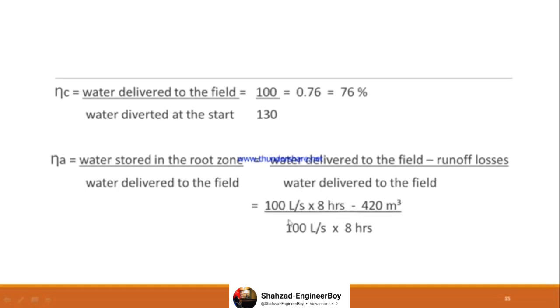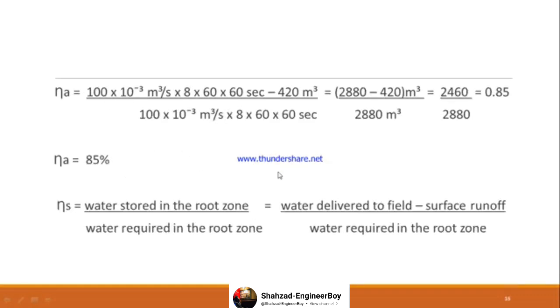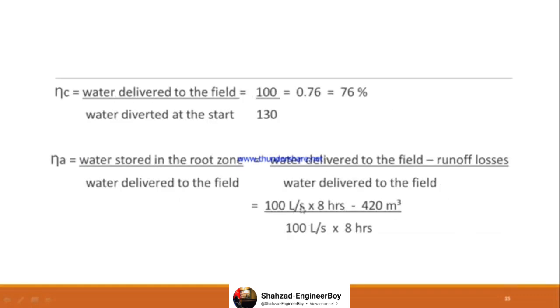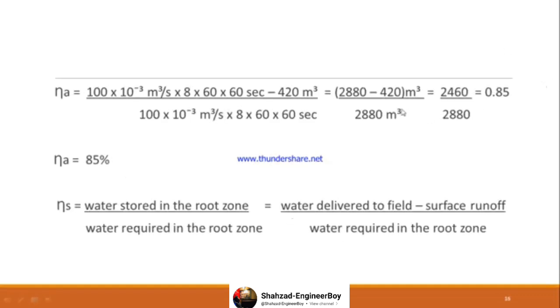तो पहले मैंने rough form में लिखा है 100 liter per second into 8 hours because this much water is delivered for 8 hours to the field. Out of this, runoff losses are to be subtracted, divided by again 100 liter per second into 8 hours given to the field. So here let's do the requisite conversion. Liter per second को meter cube per second में convert किया गया है, hours को second में convert किया गया है, and the calculation has been done.